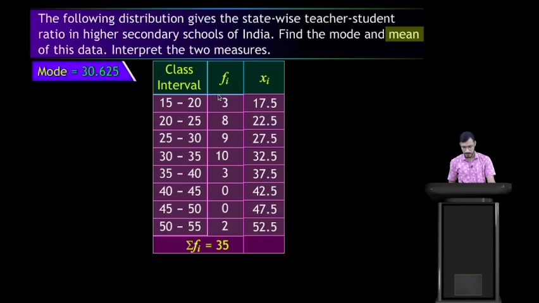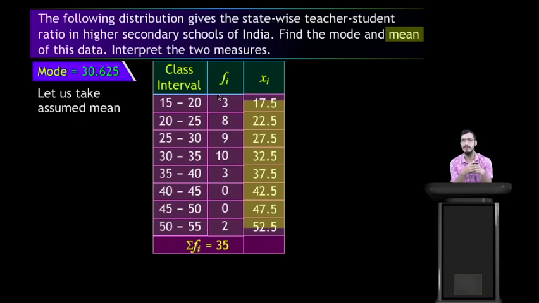So let us take the assumed mean here. How can we find the assumed mean? The assumed mean means a mid value of the xi. Let us take the assumed mean as 32.5. So 32.5 is our assumed mean here.